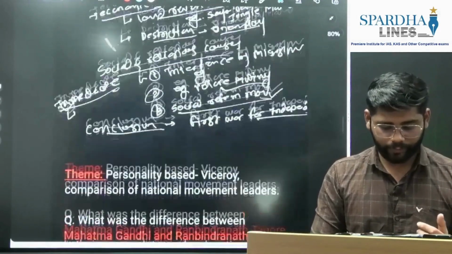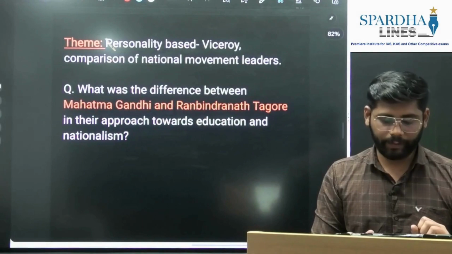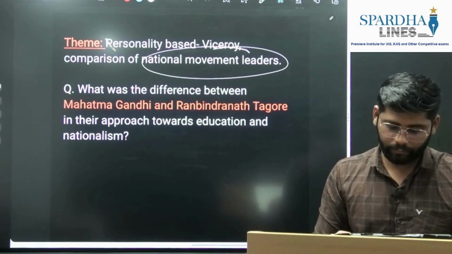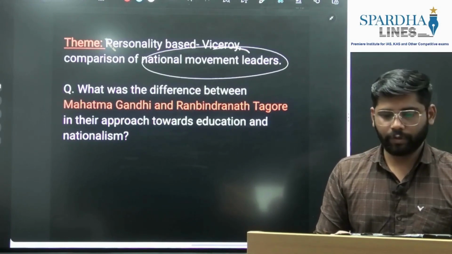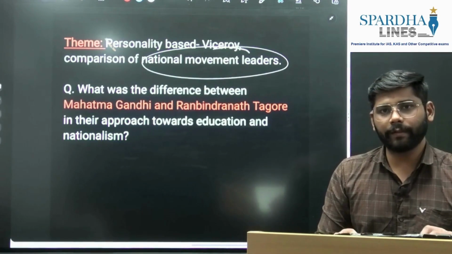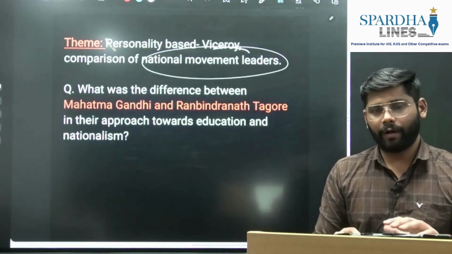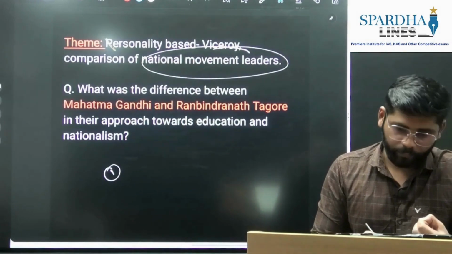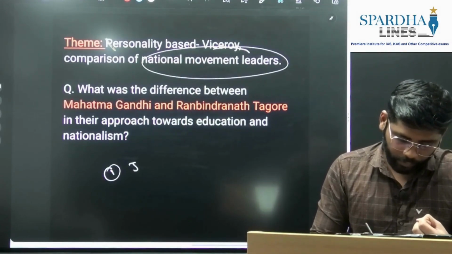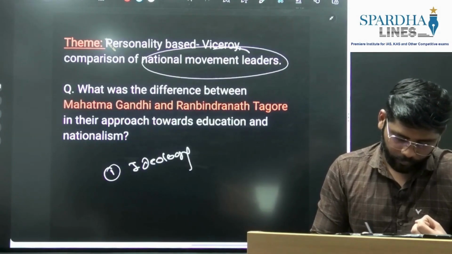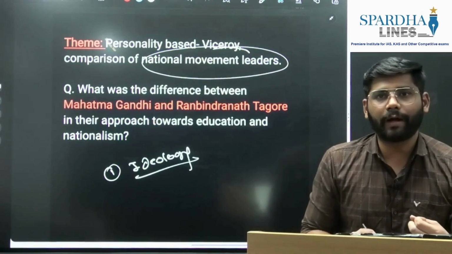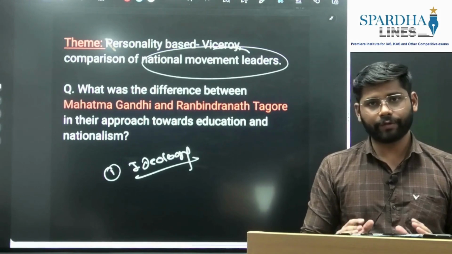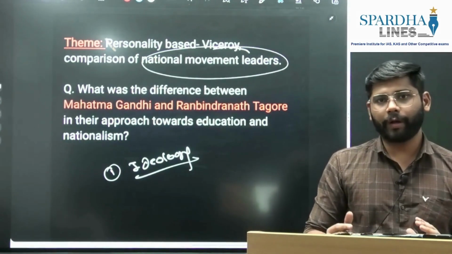Then we'll move towards the next question, that is again personality based. Second is the comparison of national movement leaders. Before going to this question, we'll briefly see, if the UPSC asks a question, in what aspects we are going to compare the two leaders. First would be their ideology. Ultimately, when they ask us to compare two leaders, most of the time they will be associated with some different ideology. We can mention it here.